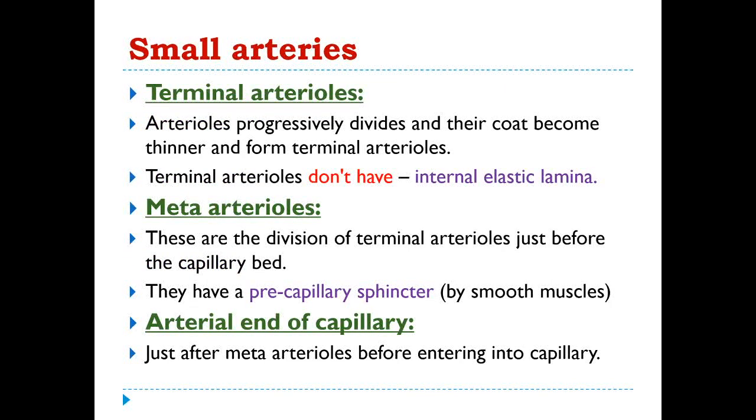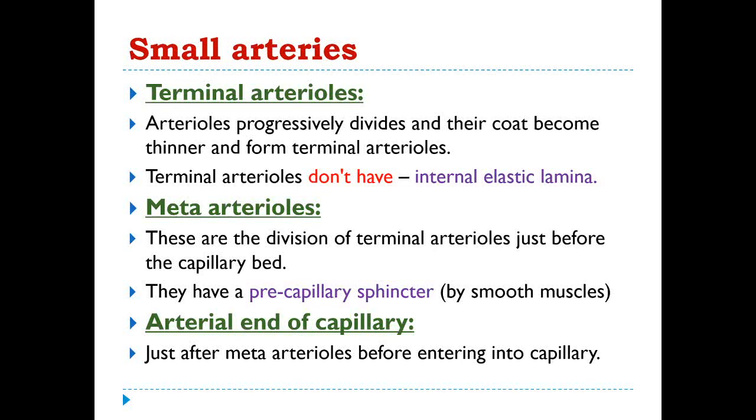From the smaller arteries, terminal arterioles will come. These arterioles progressively divide and their coat becomes thinner and forms terminal arterioles. Terminal arterioles do not have internal elastic lamina. That is an important thing to remember. Then from the terminal arterioles, meta-arterioles will come. These are the divisions of the terminal arterioles just before the capillary bed.